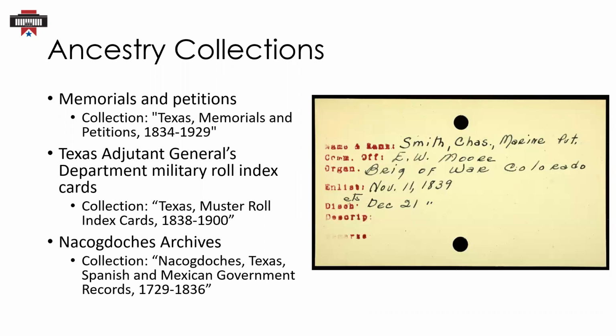The Adjutant General's Department Military Roll Index cards are transcriptions of information from military rolls. The Ancestry collection includes many different organizations, but Republic era Ranger, militia, and Navy units are represented. And you can see an index card here that would point to where the original record is located.